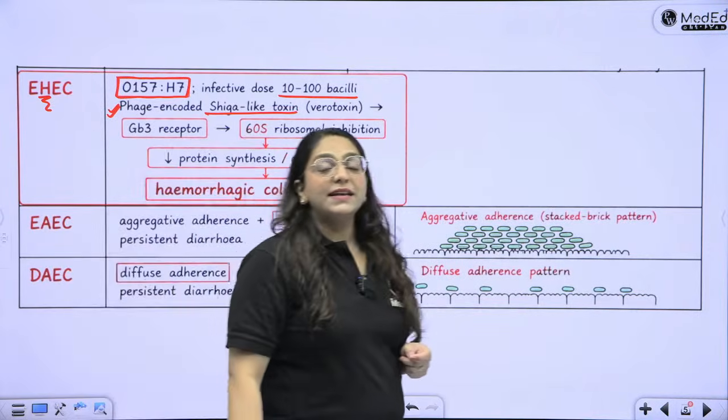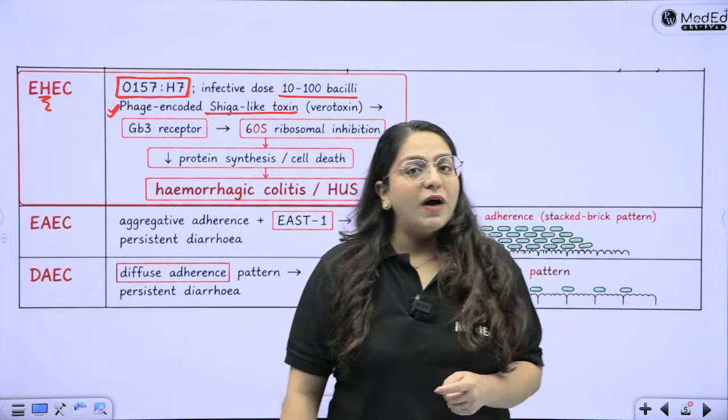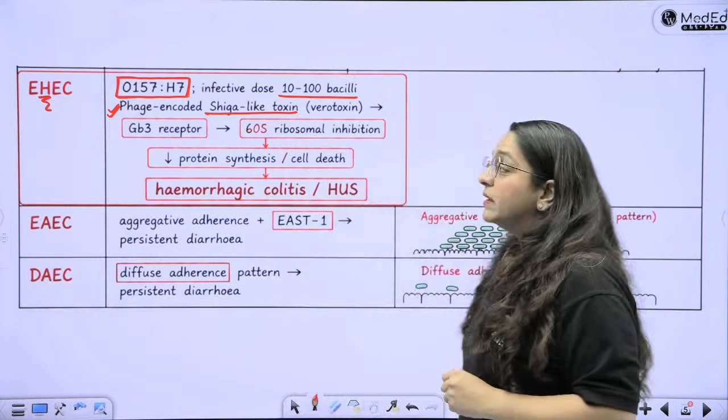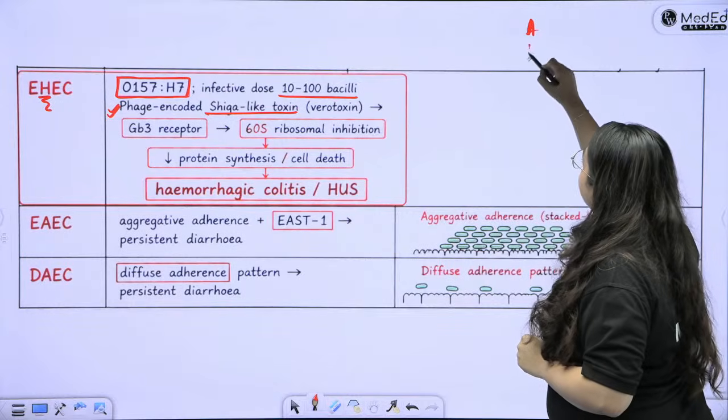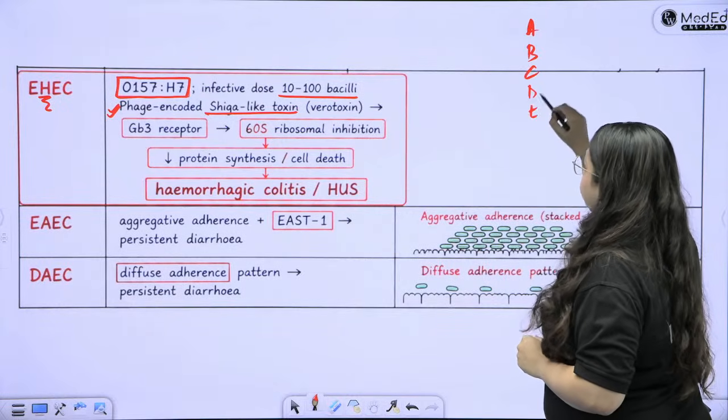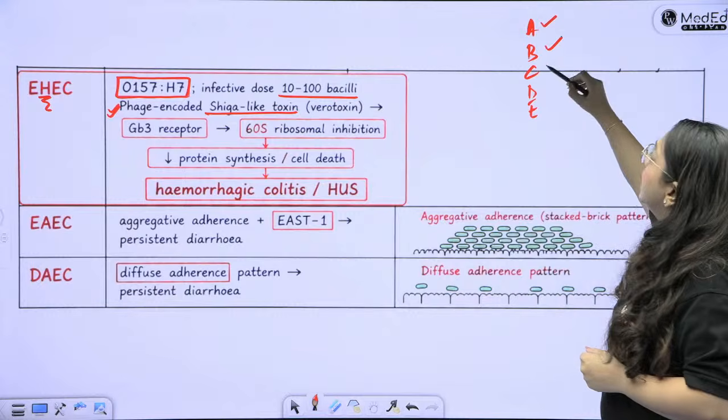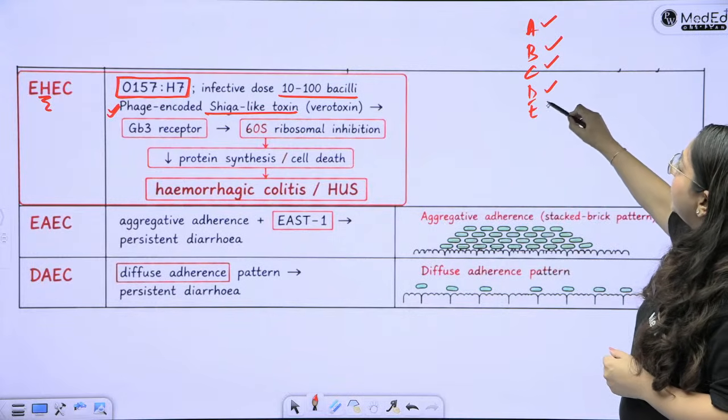very, very important that it is phage coded or bacteriophage coded. What was our mnemonic to remember the phage coded toxins? A, B, C, D, E. Anthrax, botulinum, cholera, diphtheria and EHEC.